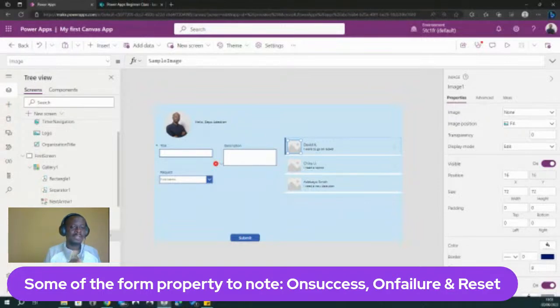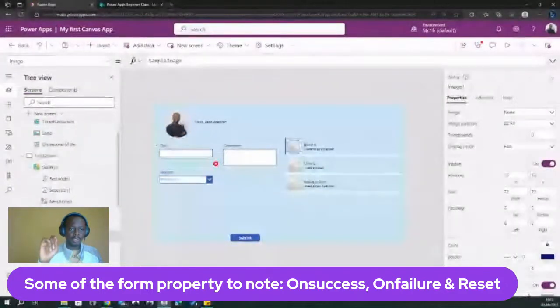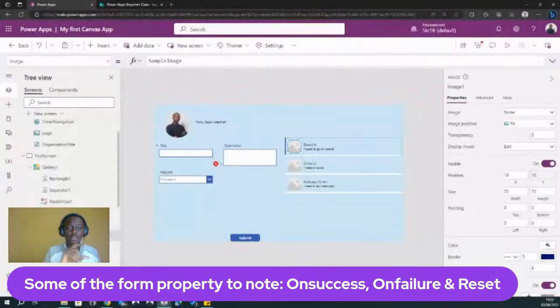Now the thing about a gallery is that it is a control that allows us to show items in a data source, especially a tabular data source, row by row, or in a repeated fashion. So we only have one set of controls for all the items in a gallery. What do I mean? There might be 100 items in the gallery, but let's assume we have one control, say a text label, to show the title column.